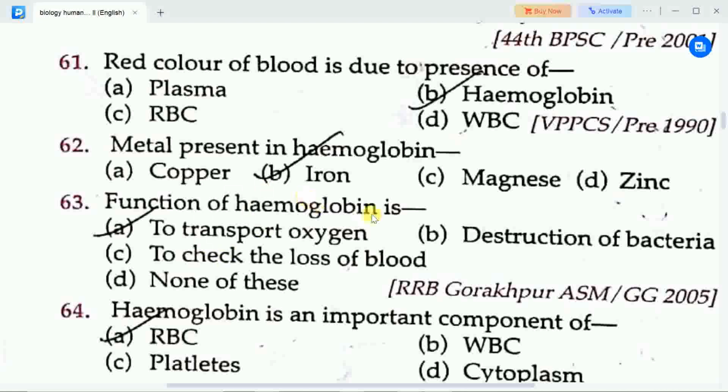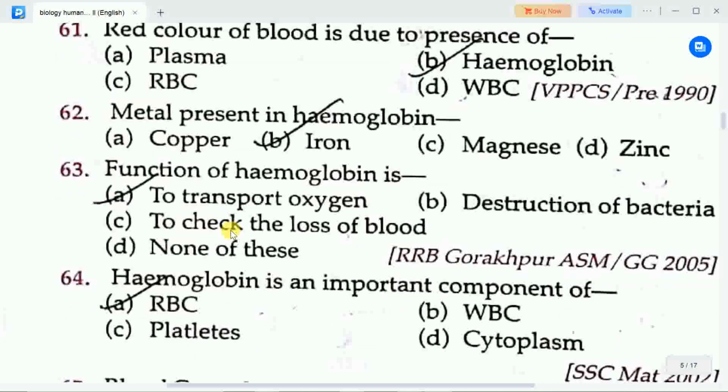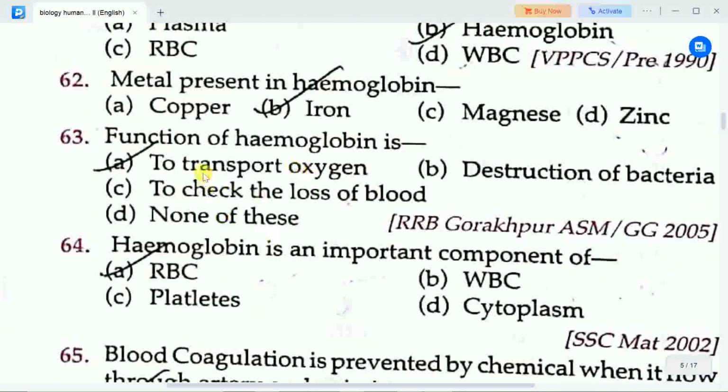Next question is function of hemoglobin is. Options are A to transport oxygen, B destruction of bacteria, C to check the loss of blood, D none of these. Correct answer is option A to transport oxygen. Function of hemoglobin is to transport oxygen.